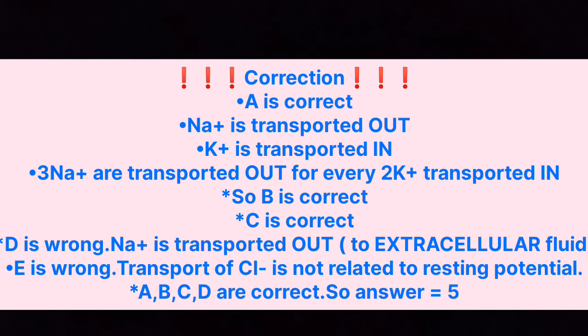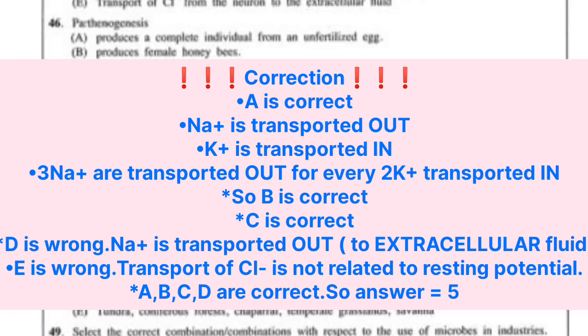Statement E says transport of chloride from the neuron to the extracellular fluid. That is wrong. That is not contributing to resting potential. So A and C are correct. So the answer is 5.